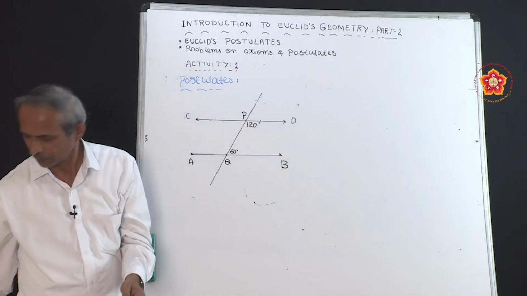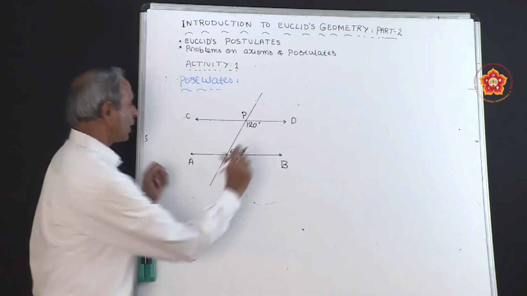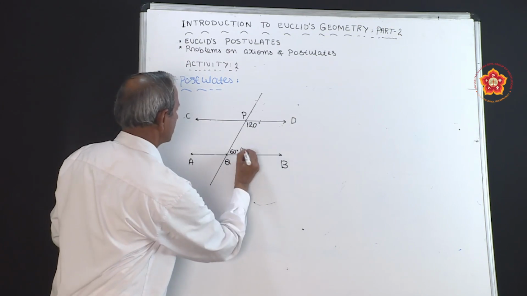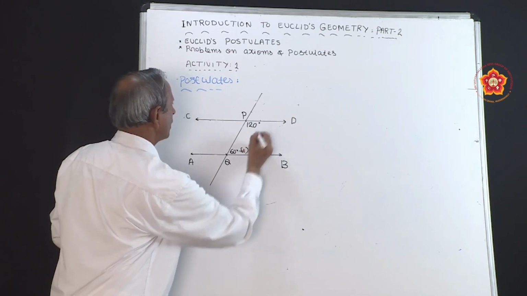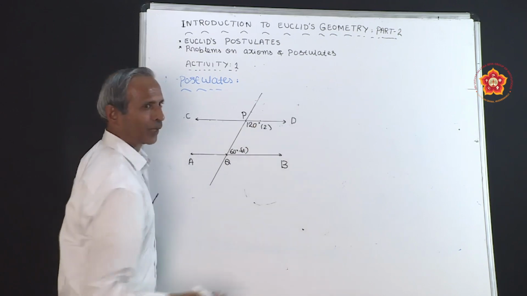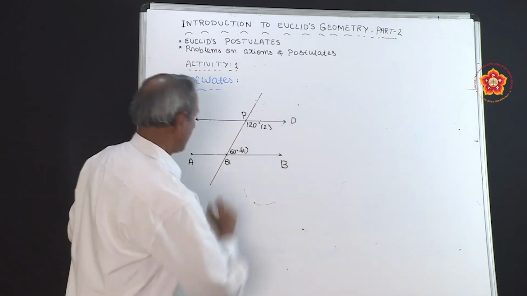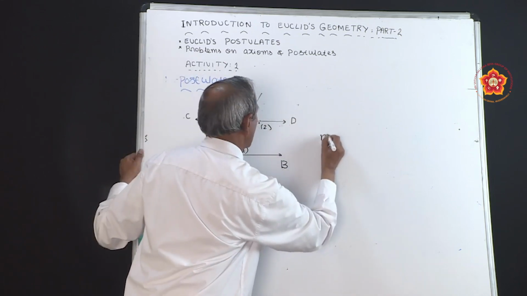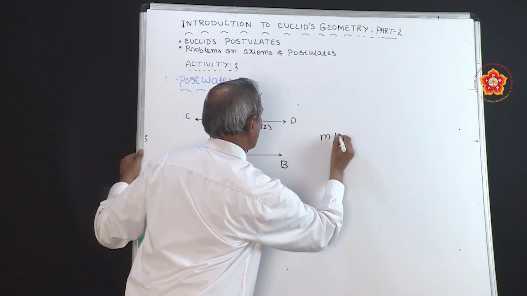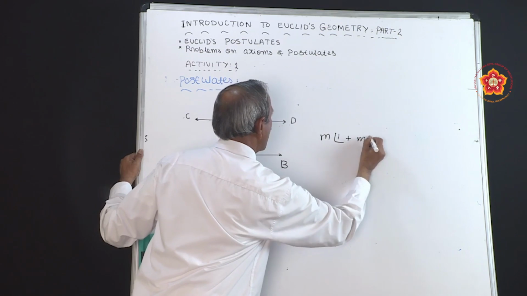Now, I will call this angle 1, and this angle I will call 2, for our convenience. Now, let us find the magnitude of angle 1 plus angle 2. Magnitude of angle 1 plus magnitude of angle 2.